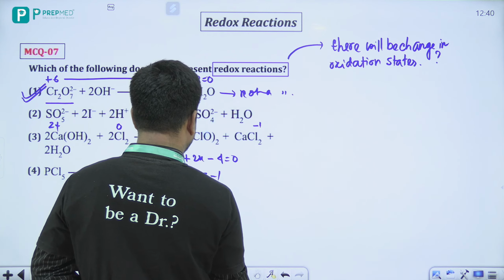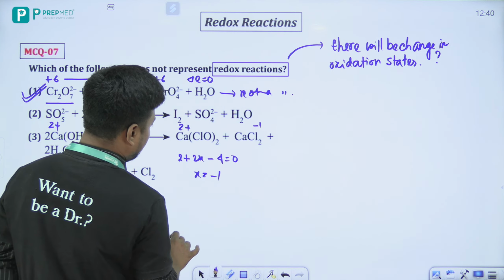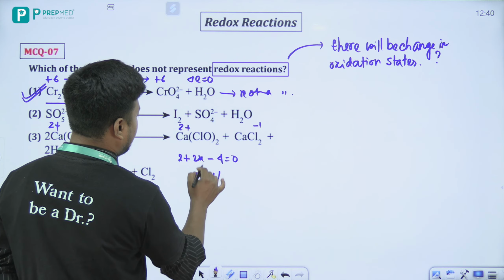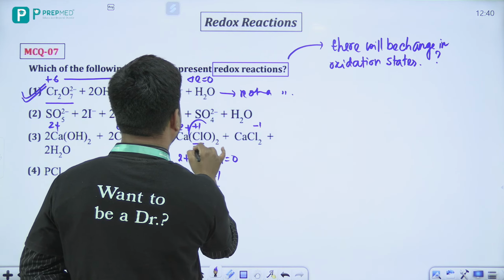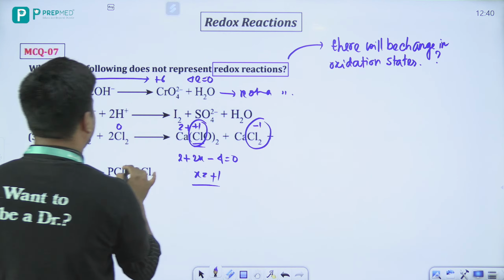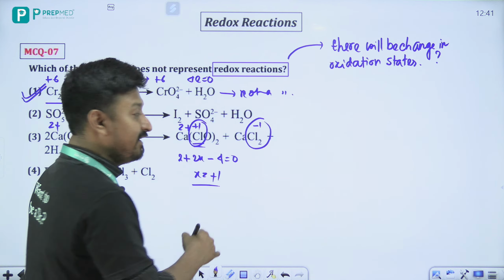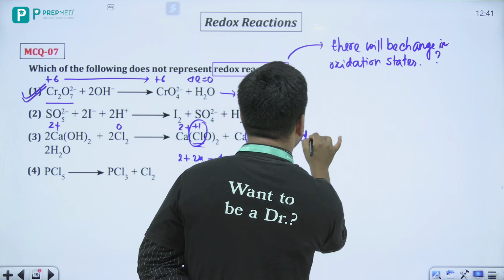मतलब यहाँ पे क्लोरीन का, सॉरी, +1 होगा। So one you are getting +1 and the other -1. That means this reaction क्या होगा? This reaction is my disproportionation reaction.